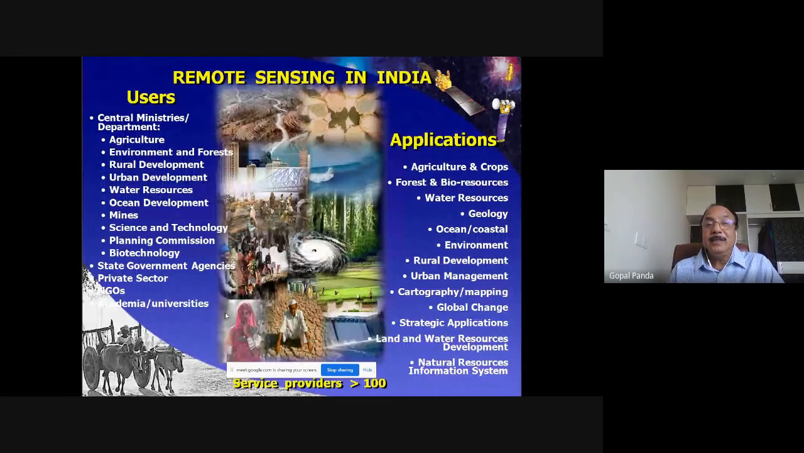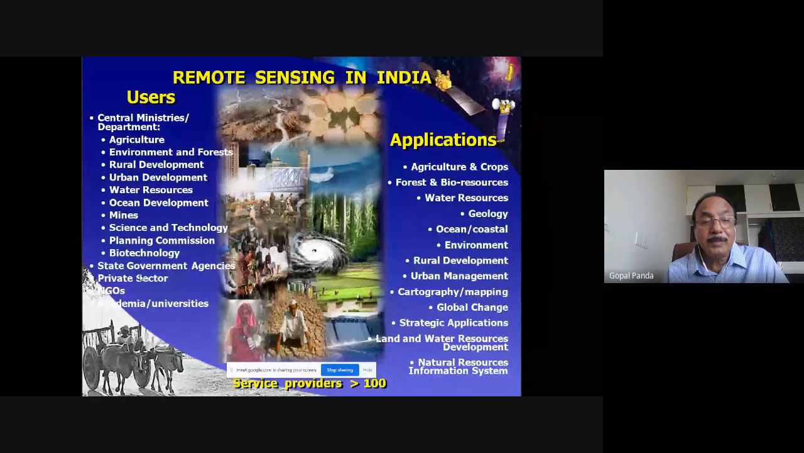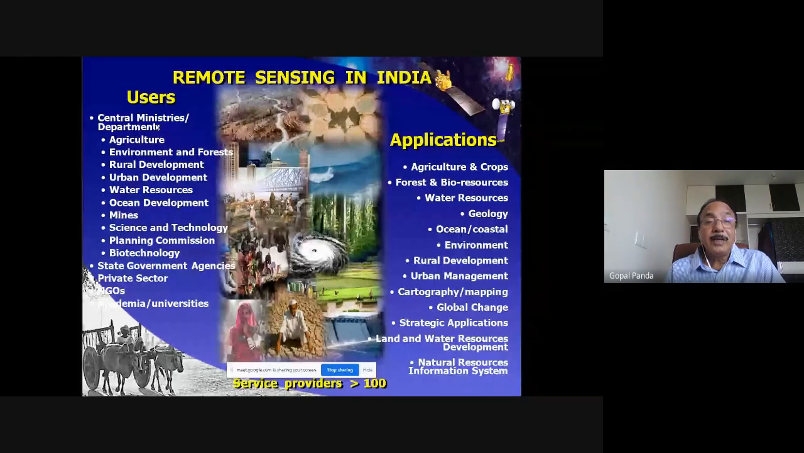And in India, remote sensing has now started being used by the central ministry departments. These are the departments which are using it: Agriculture Ministry, Environment, Forest, Rural Development, Urban Development, Water Resource, Ocean Development, Mines and Technology, Planning Commission, Biotechnology Department, state government agencies, private sectors, NGOs, academia and universities. All these are the users now. Already they have gone into the domain.